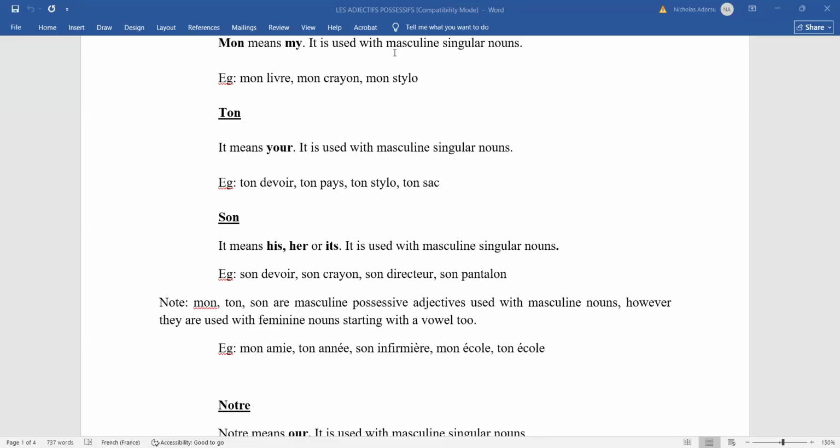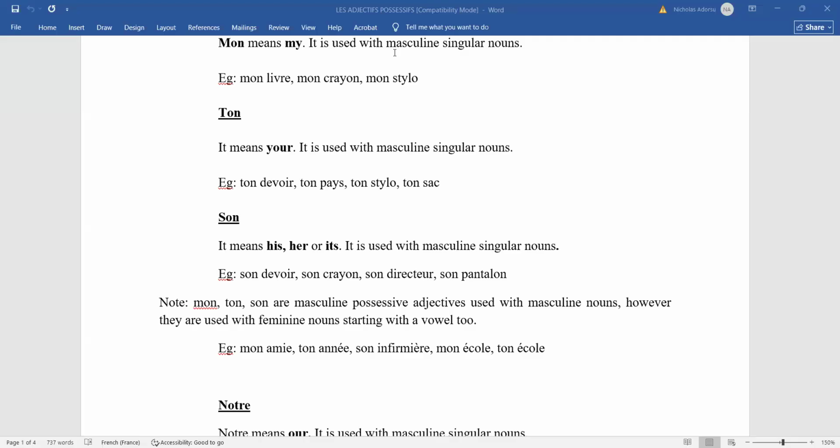we are saying that there is a group of feminine singular nouns, because we have feminine singular possessive adjectives too. But those feminine singular possessive adjectives are used for a group of feminine singular nouns. So if mon, ton, son can be used for feminine singular nouns starting with a vowel, then the feminine singular possessive adjectives will be used for a certain group of feminine singular nouns.